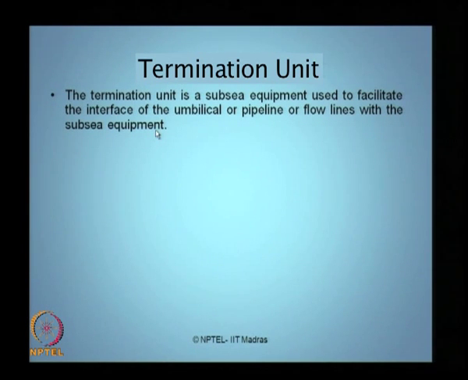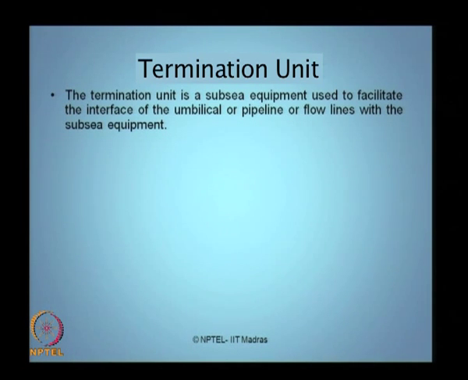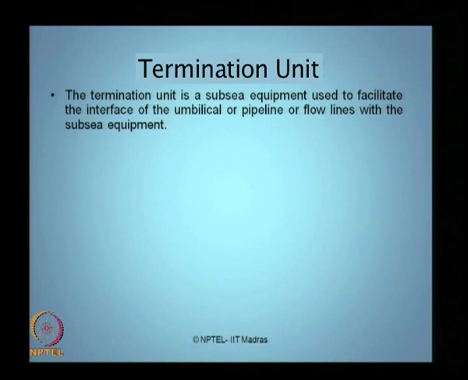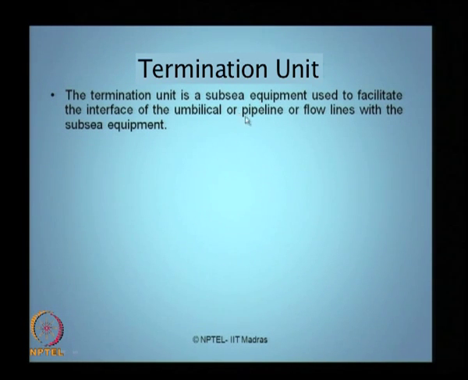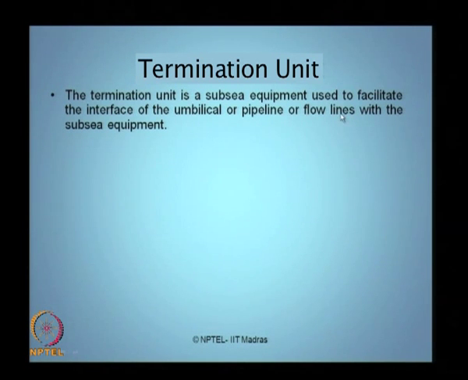Obviously, you cannot directly connect a cable or an umbilical or a piping or a casing or a pipeline or a flow line. Ladies and gentlemen, I want you to understand clearly the difference between the pipeline and the flow line. Pipeline is spread for a larger area, flow line is within the manifold or within the premises of the platform.